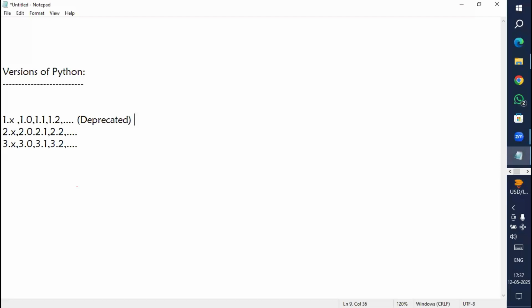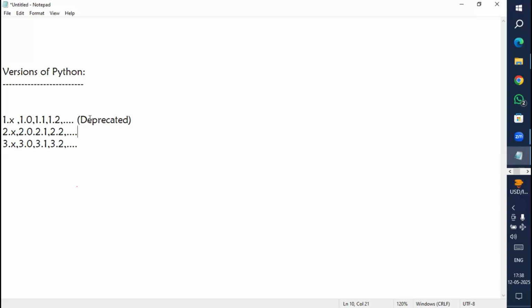However, I am going to show one website, the official website. From there, we are going to search which versions are available, which one is the latest, and which version we have to use. We can explore everything on the official website. But on that website also we cannot find this 1.x series of the Python software. Right now we have the 2.x series and also the 3.x series available.